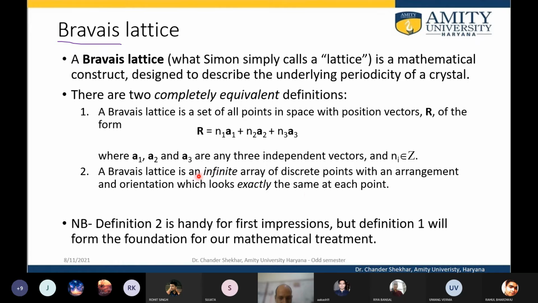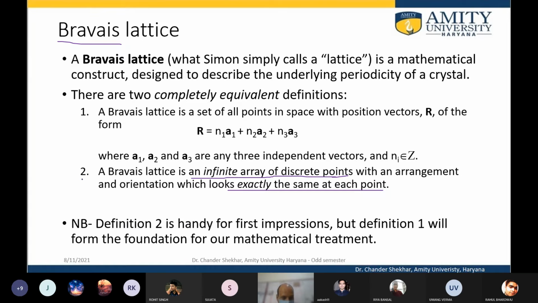How are these discrete points arranged in space in such a manner that they look exactly the same at each point? This is how these lattice points are arranged.